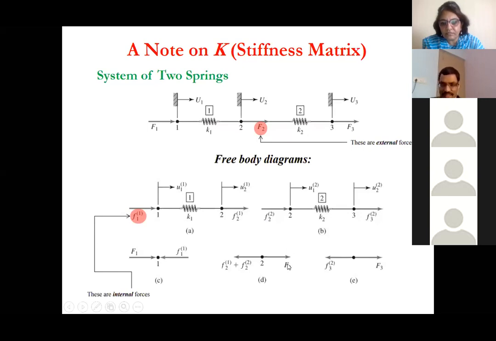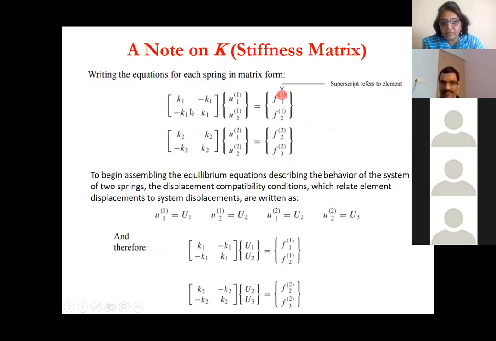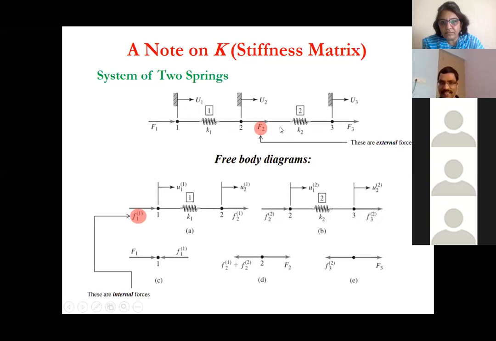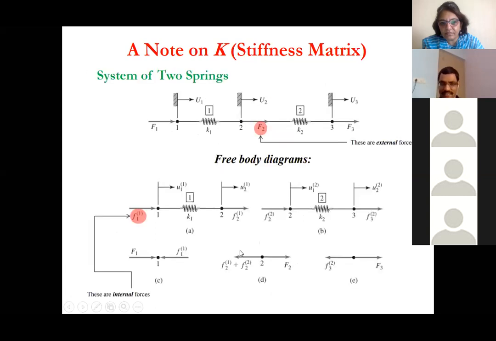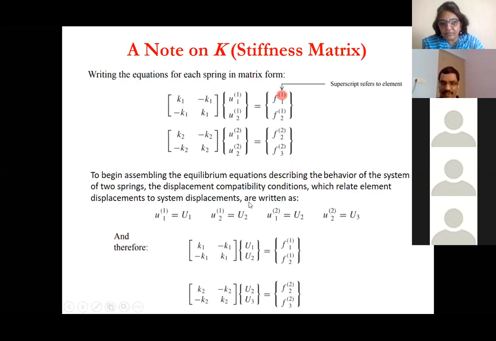For each spring, say here K1, here K2, we have already derived it previously. So we have two simultaneous equations like this. And then you try to assemble, and here you will see U1 is equal to U2 and so on.